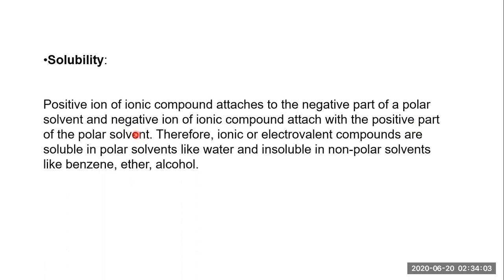Those solvents which show dipolarity or dipole-dipole interaction are called polar solvents. In the case of water, we have seen. In the case of HCl, we have seen. So these solvents are called polar. In the presence of a polar solvent, the ionic compound is going to show positive and negative ions. Then the solubility has some changes. So let's see what those changes are. Therefore, ionic or electrovalent compounds are soluble in a polar solvent like water, and insoluble in non-polar solvents like benzene, ether, and alcohol. So why is this going to happen?